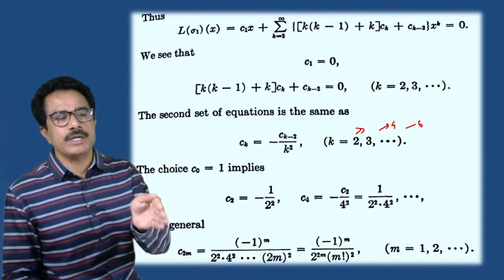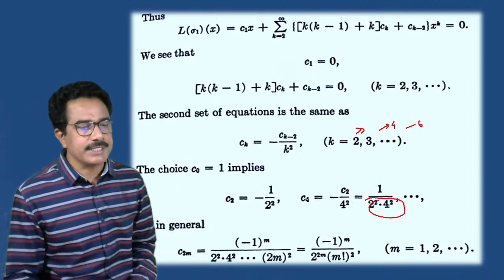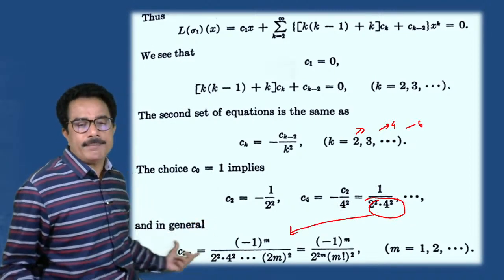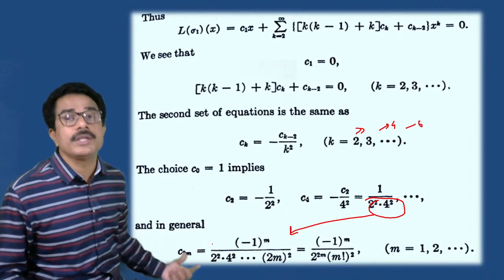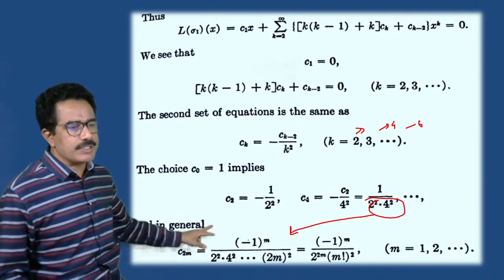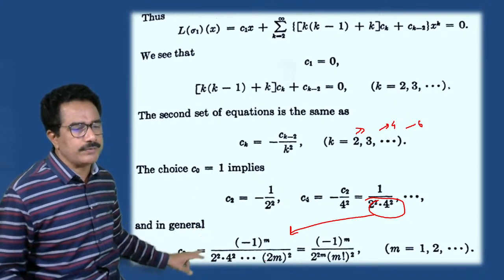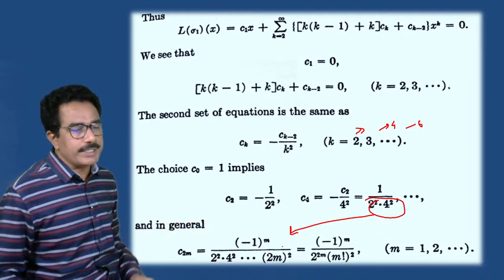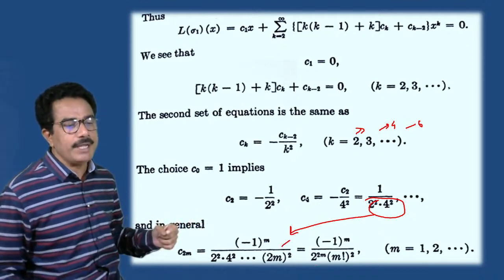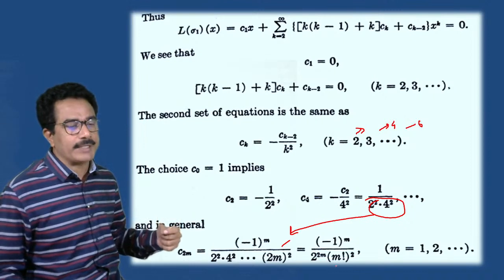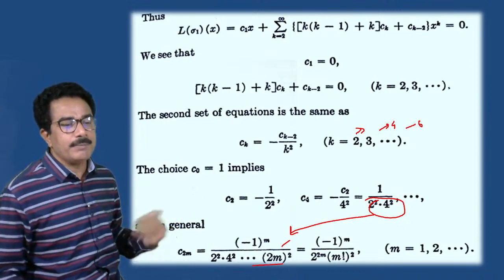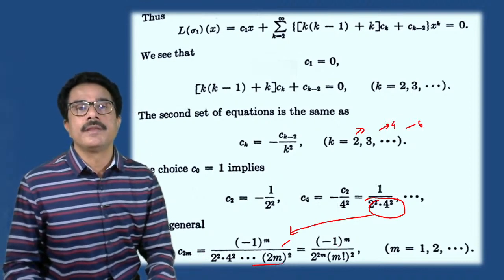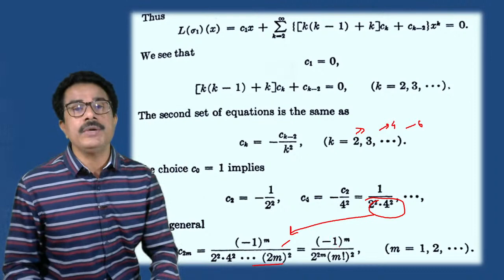For k is equals to 2, 4, 6, 8, then we can write this. In general, C2m, for even terms, is minus 1 raised to m, 2 raised to 2, 2 raised to 4, and in this way 2m raised to 2. So it can be written as minus 1 raised to m divided by 2 raised to 2m into m factorial, its square, m is equals to 1, 2, 3. These are the even term constants.